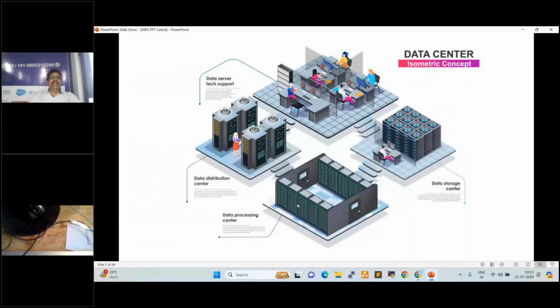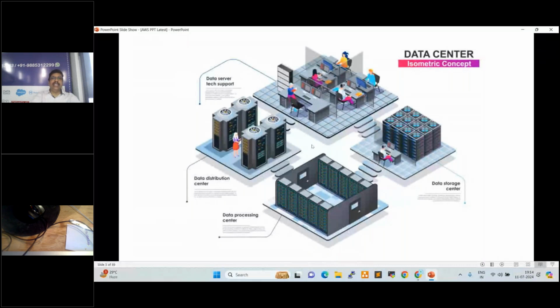10 years back, 15 years back, one IT engineer, a local IT team engineer, used to handle all the data center resources. They used to handle all the servers, network, switches, routers, load balancers. All the data center resources used to be maintained by a local IT engineer, right?